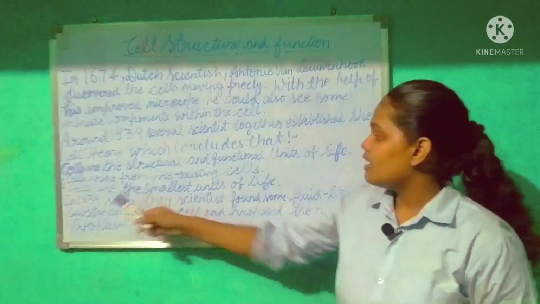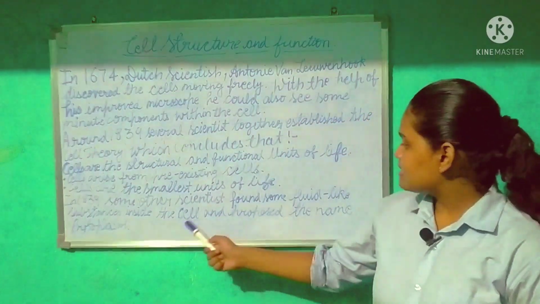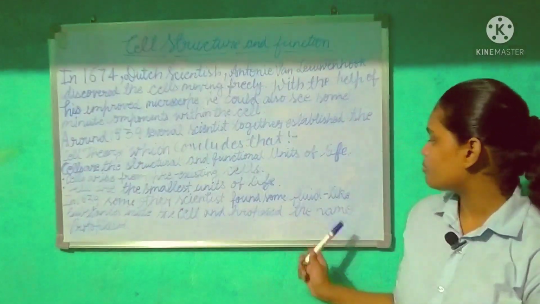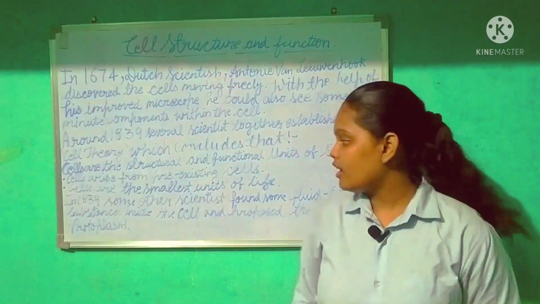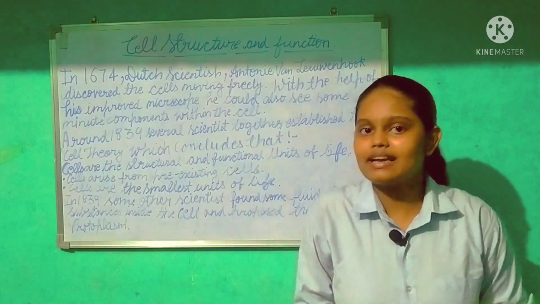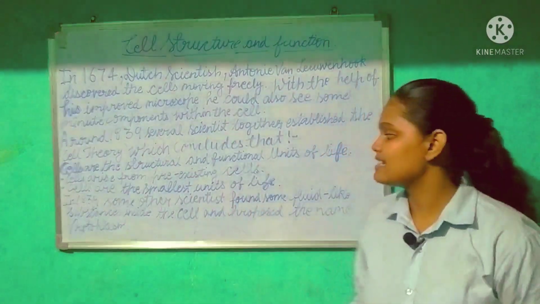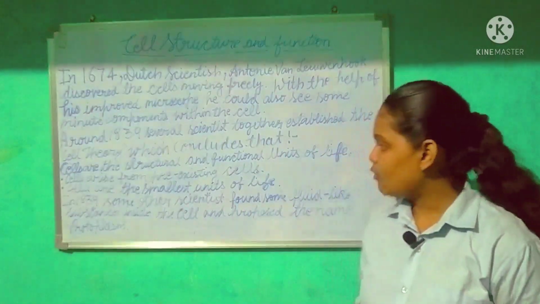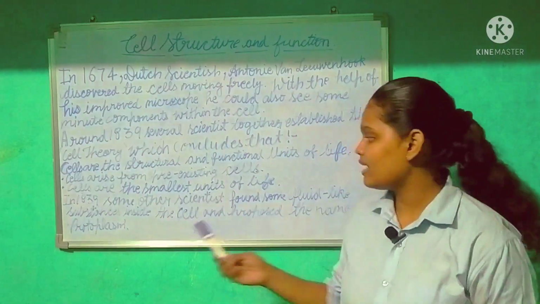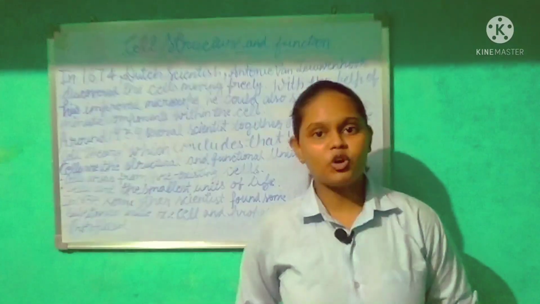Then in 1839, scientists found a fluid-like substance inside the cell and proposed the name protoplasm.